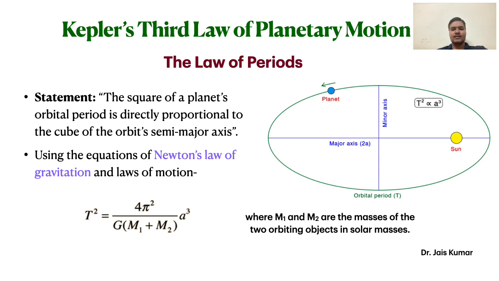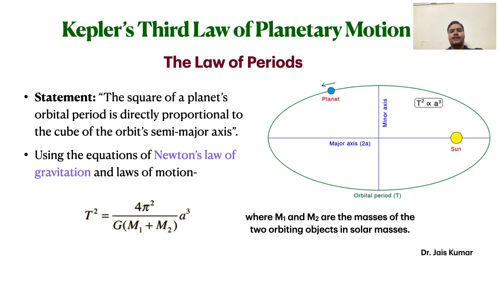Semi-major axis is this axis which is given over here. So a represents the semi-major axis, and according to this law, T squared is directly proportional to a cubed, which implies that the farther a planet is from the sun, the more time it will take to complete one complete revolution.